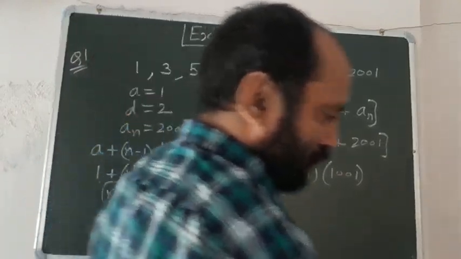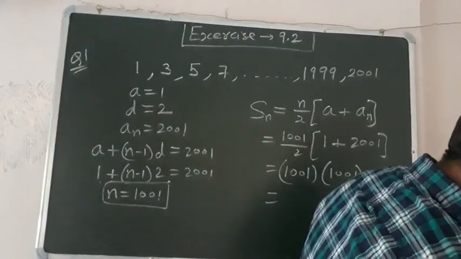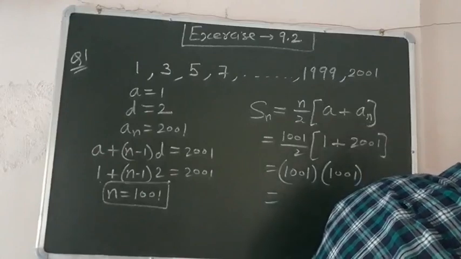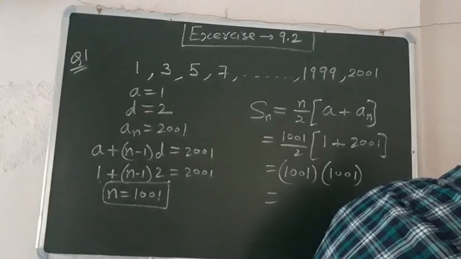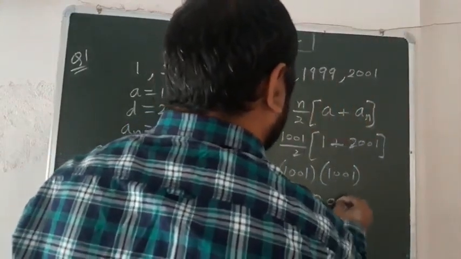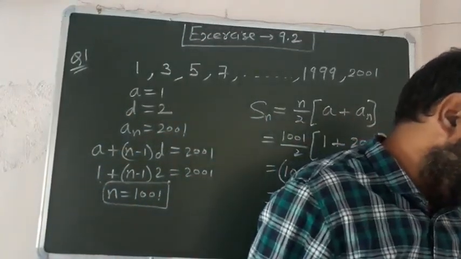When you solve this, when you multiply these two, we will get the answer. Yes ji children, your answer will be 1002001, right? So this is your right answer for this question.